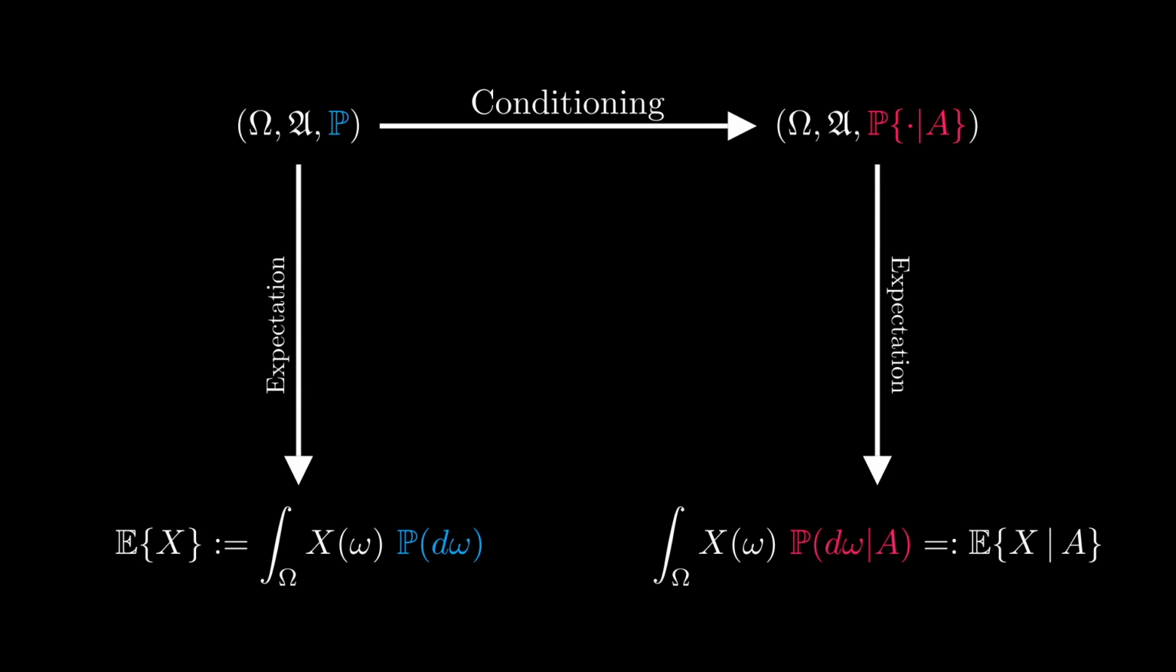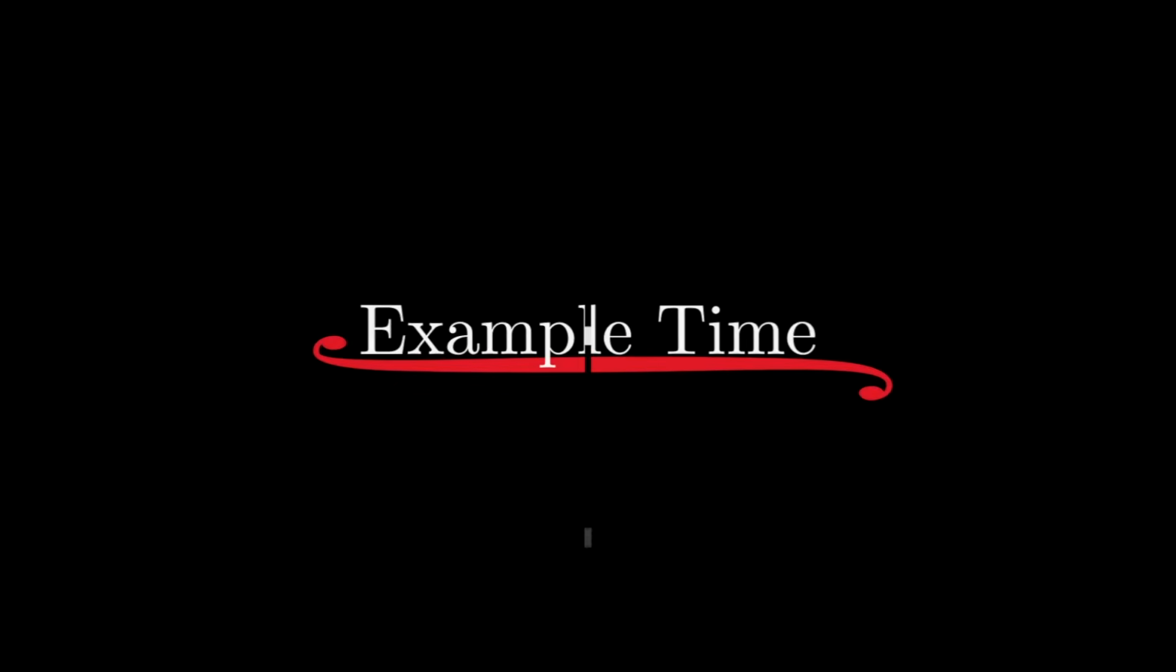For the ordinary expectation, we have a probability space omega, A, P, and we compute the expectation by integrating the random variable X with respect to the probability measure P. And for the conditional expectation, the only thing that changes is that we replace the probability measure P with the new conditional one, and everything else stays the same. But probably not everyone likes this abstract point of view, so here's an example.